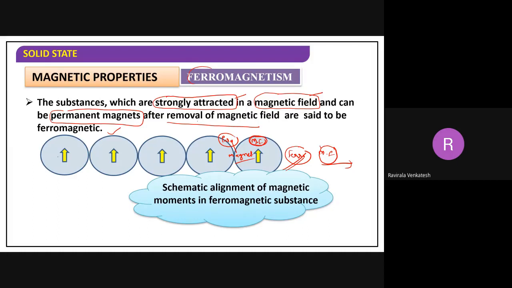These are not electrons. In ferromagnetism, whatever you are seeing, these are not electrons. Remember, we call these domains. What is the difference between the domain and electron?